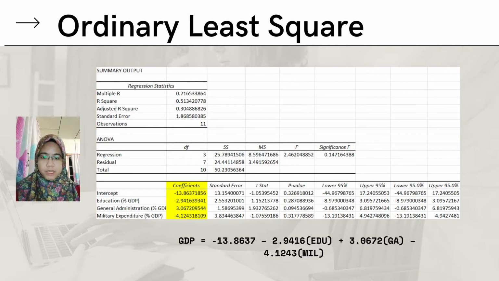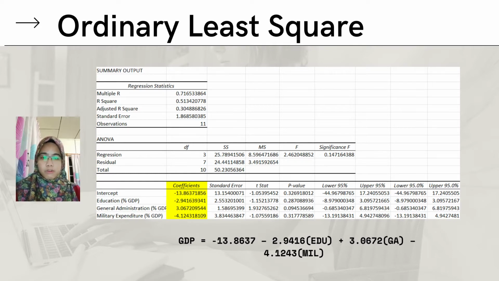Next, I will explain about the ordinary least square or OLS. Based on the result, it shows that almost all the variables, which are education and military expenditure, are shown to be insignificant except for the independent variable of general administration. Education and military expenditure has an insignificant p-value because it's more than 0.10.